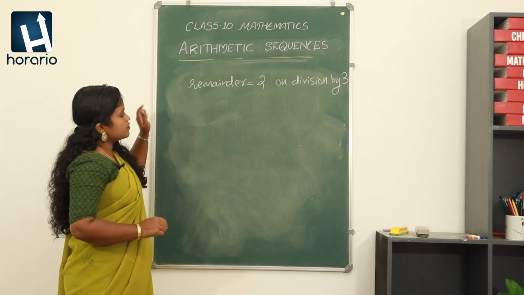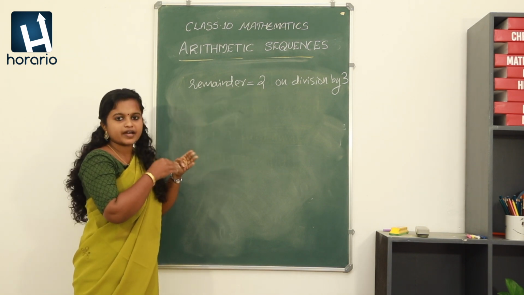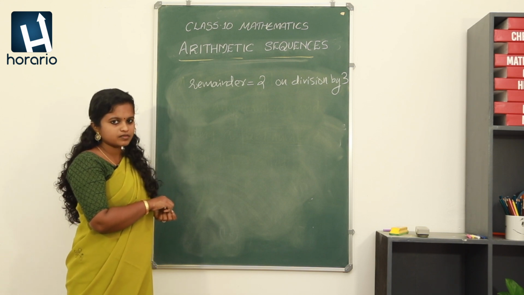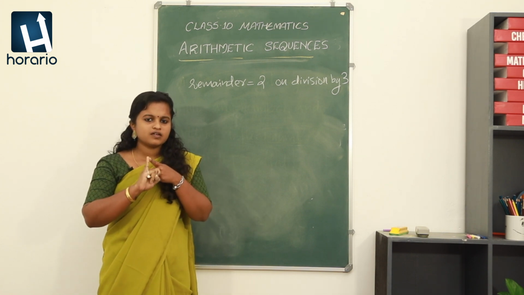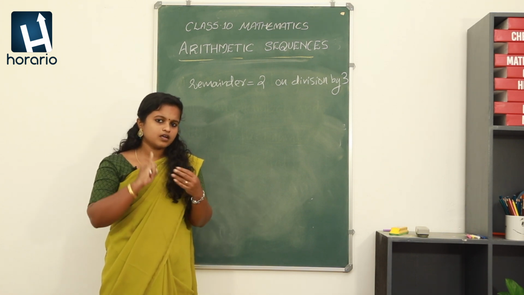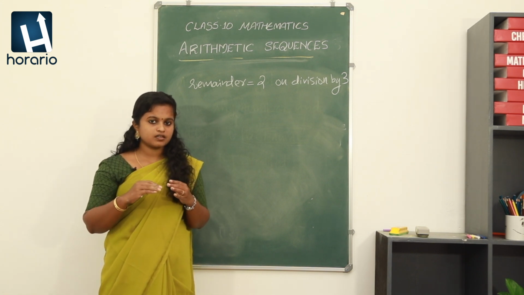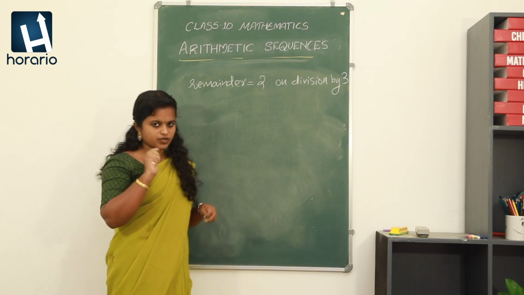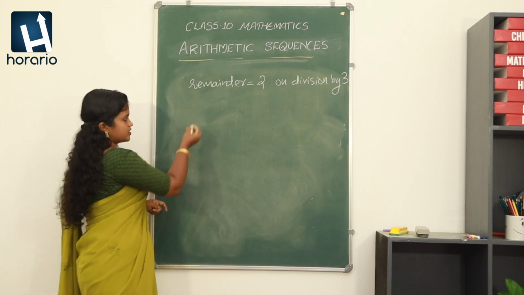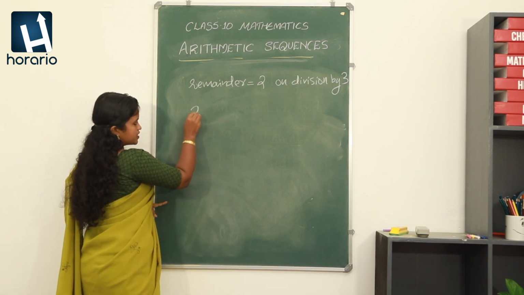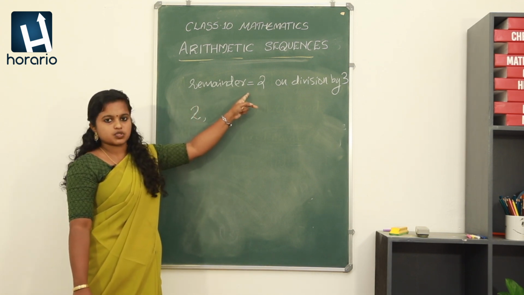So what is the first number which gives a remainder 2 while dividing by 3? We are considering only natural numbers, fine? What about 1? While dividing by 3 it gives remainder 1 itself, right? What about the number 2? While dividing by 3 it gives a remainder of 2 itself. So the first number we got which gives a remainder of 2 on division by 3 is 2 itself.